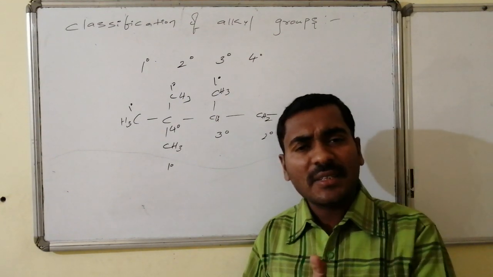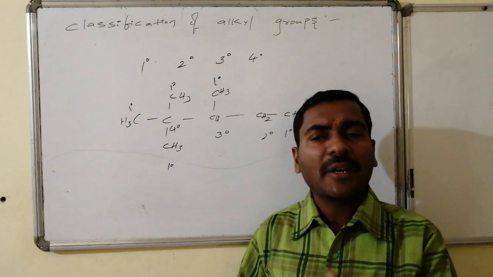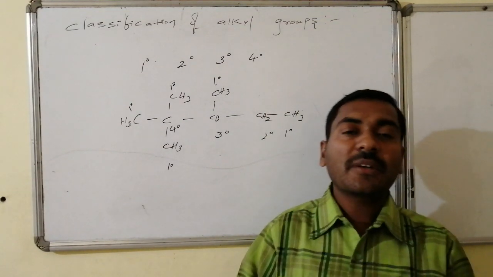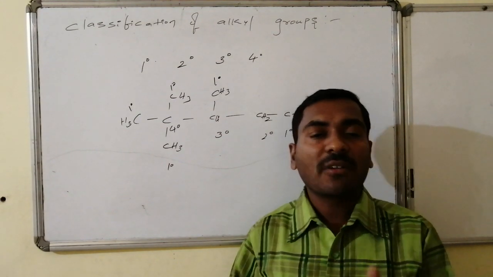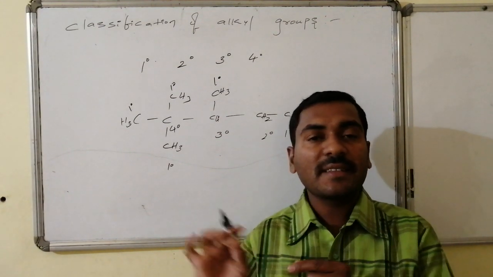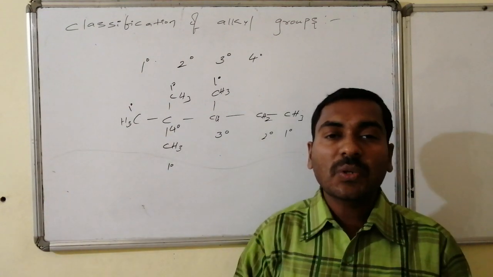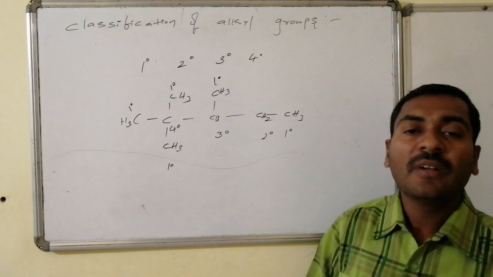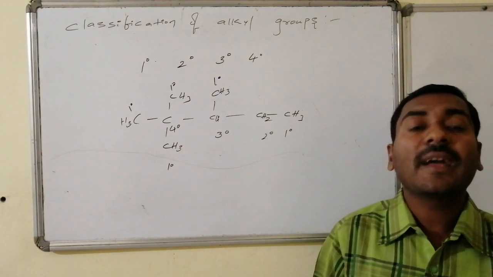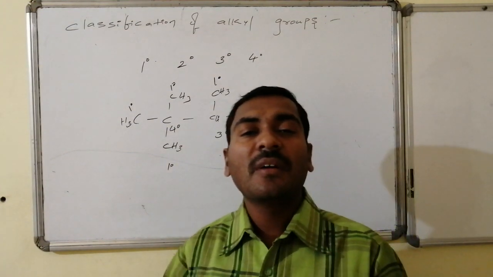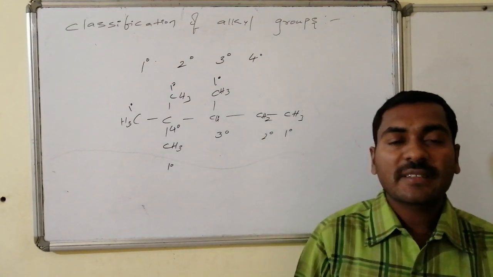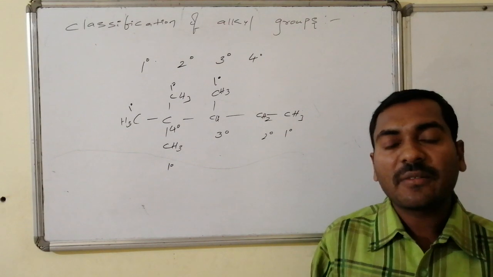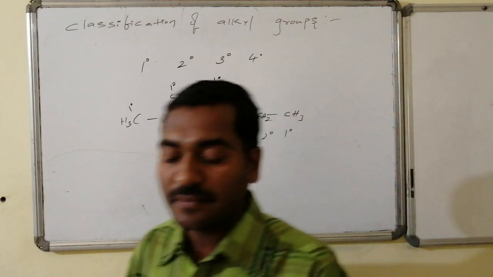Thus, the saturated carbon portion, where one of its valencies may be connected to any group, the name of that particular carbon and hydrogen combination in which one valency can be connected to any group, we are now doing under the title of different varieties of alkyl groups, because it is a derivative of alkanes generally, hence we are saying it as alkyl groups. Now let us go for the different varieties of alkyl groups.